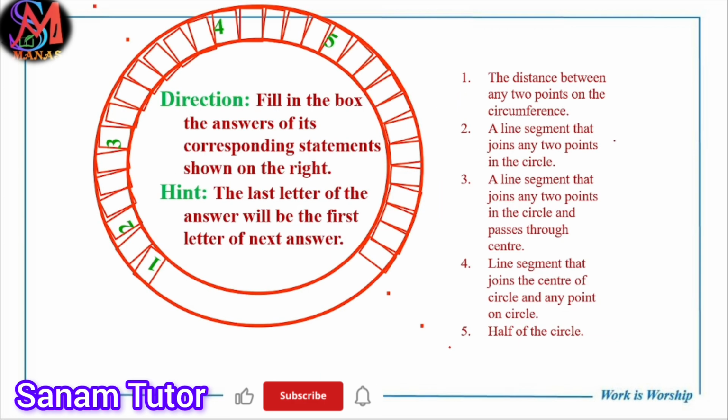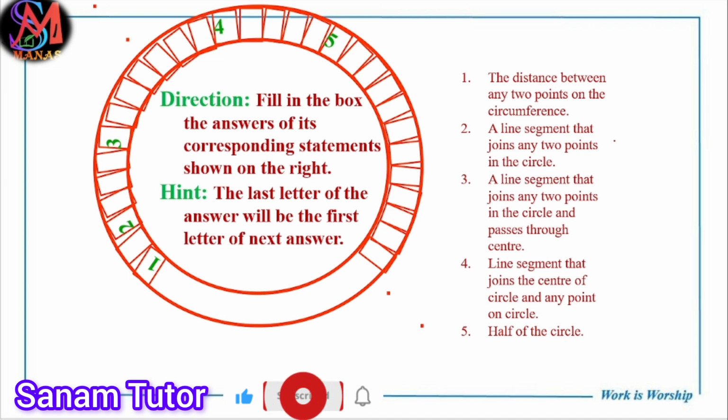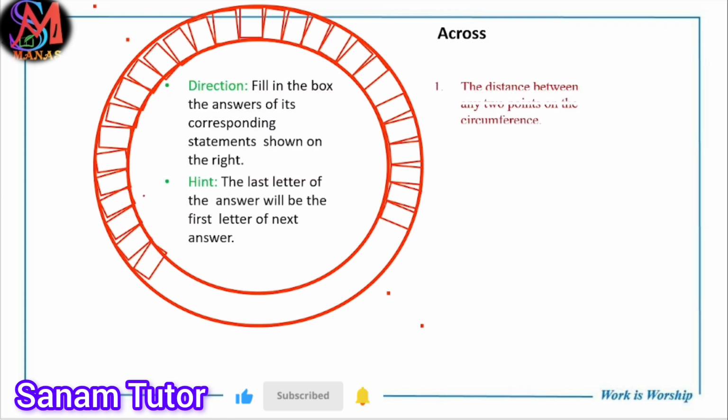So let us play a game. Tell me the distance between any 2 points on a circumference, that is an arc, A R C. Write arc, A R C. Now a line segment that joins any 2 points in the circle is a chord. Which letter does chord start with? C. Then diameter, which starts with D.